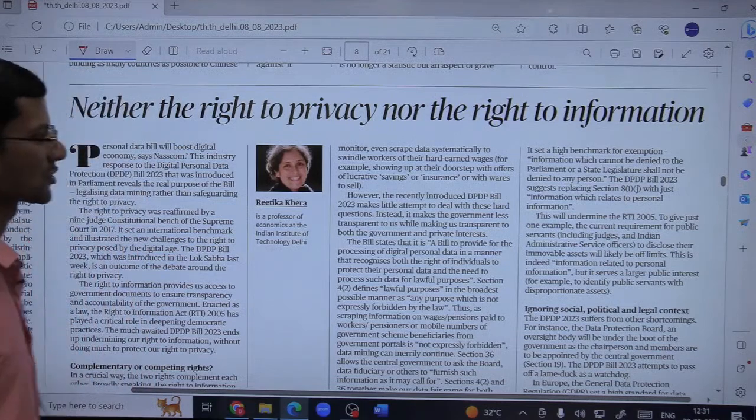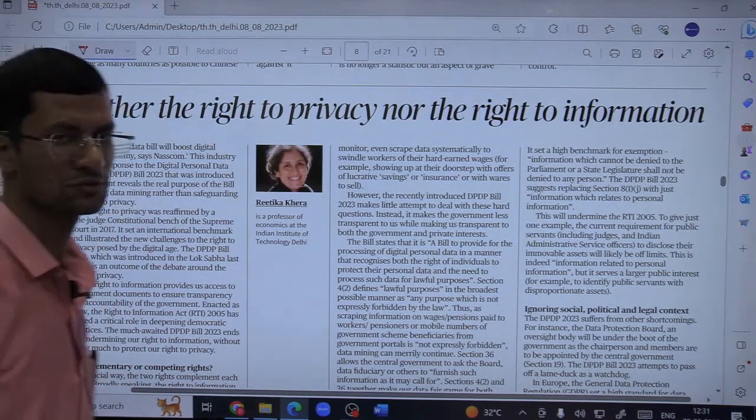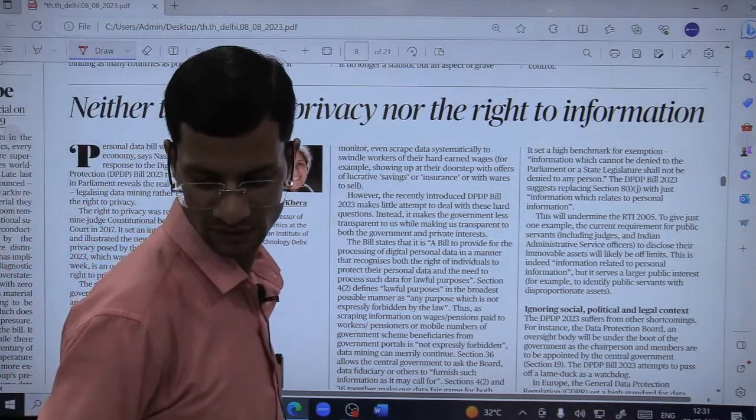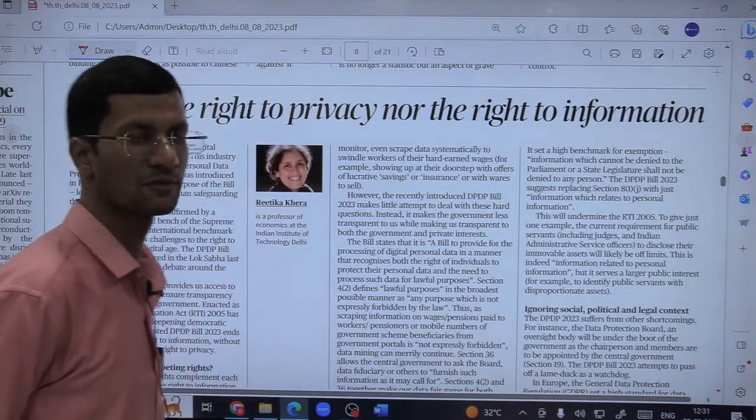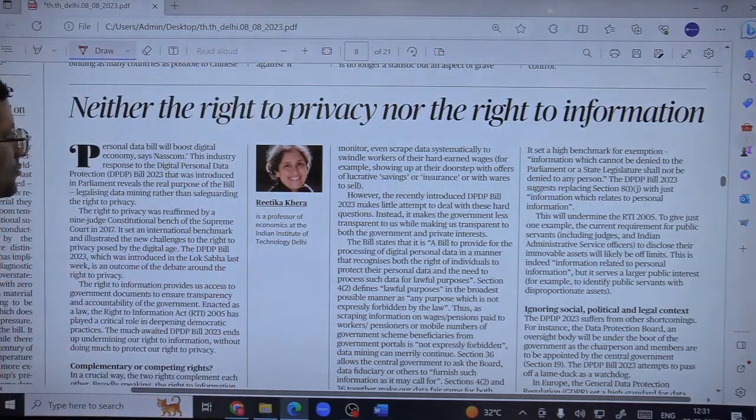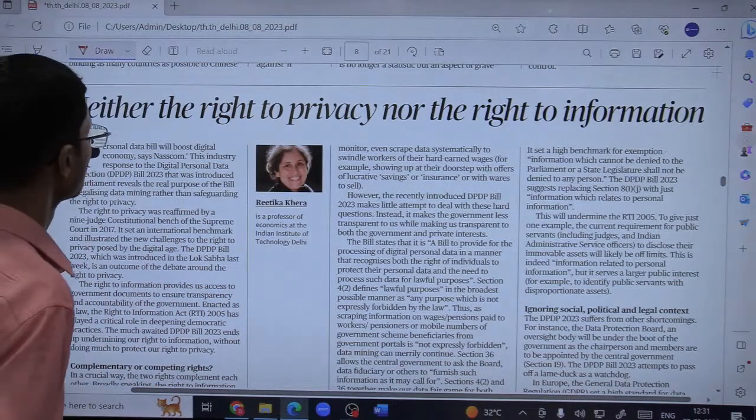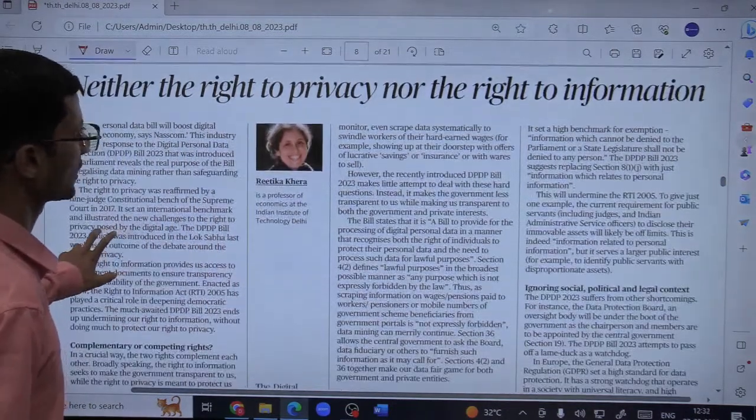and personal data protection bill 2023 that has been passed from the Lok Sabha but yet to pass from Rajya Sabha. ठीक है, so neither the right to privacy nor the right to information. तो आपको होप की टाइटल से ही पता लग गया होगा कि इसमें क्या बात कर रहे हैं.